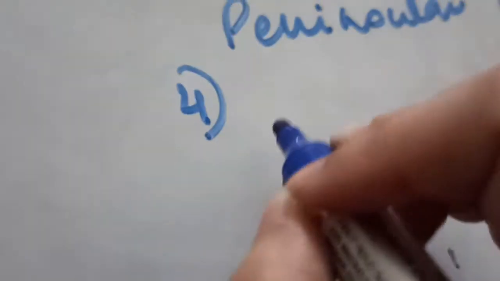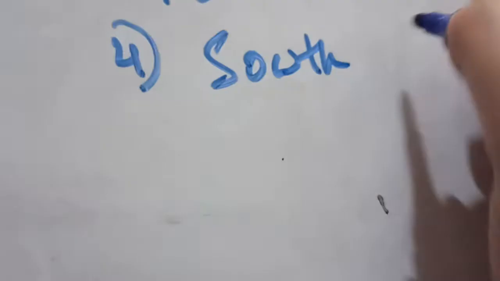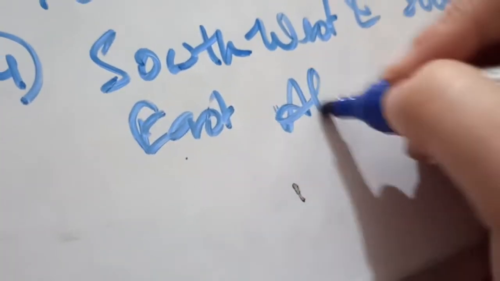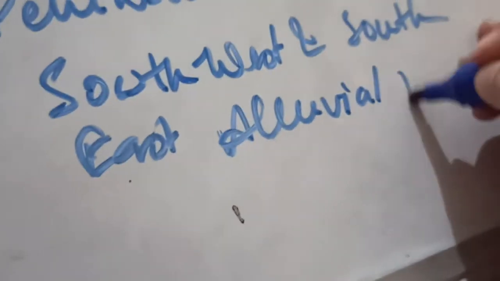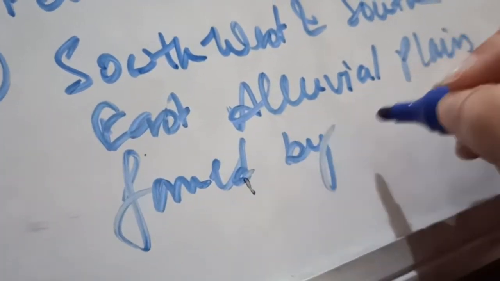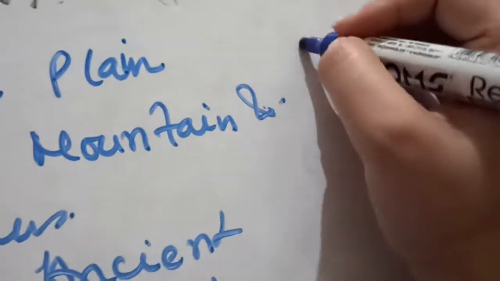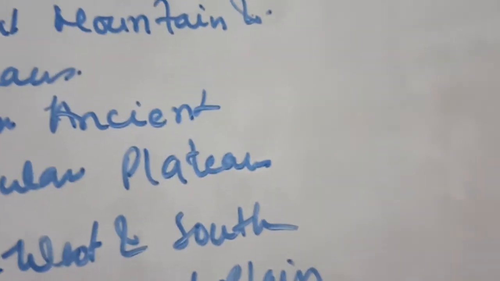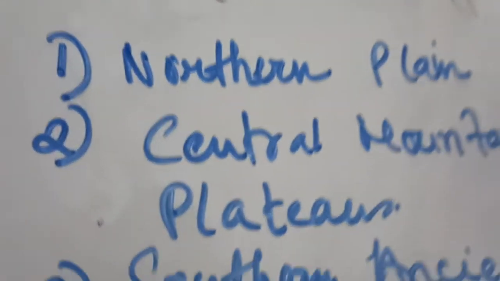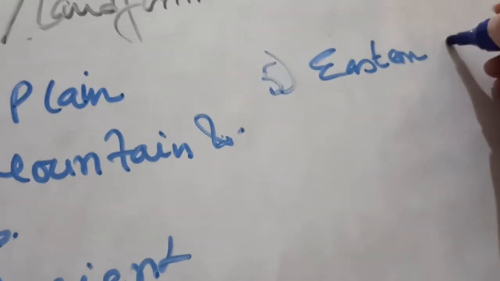Number 4 is the southwest and southeast alluvial plains formed by rivers, and the last one is the eastern islands and volcanoes.